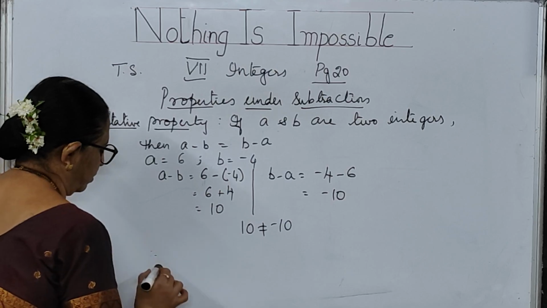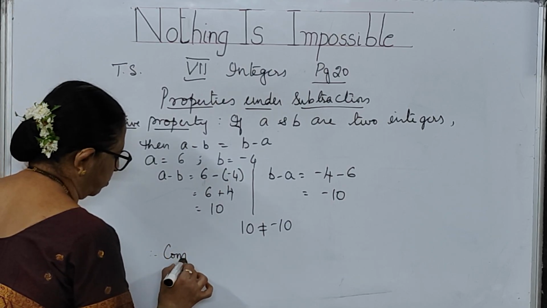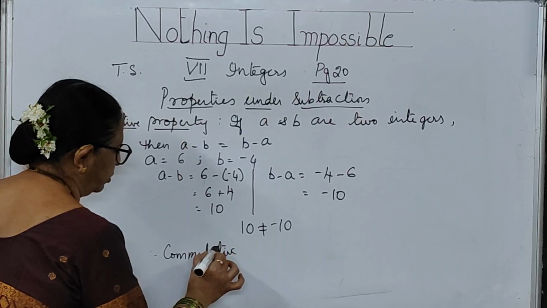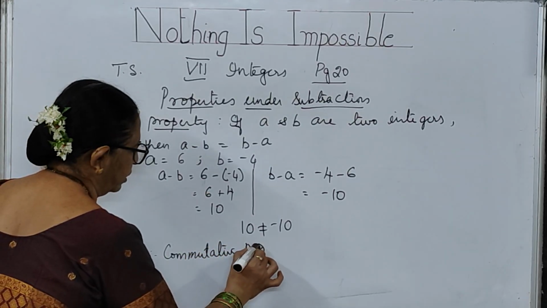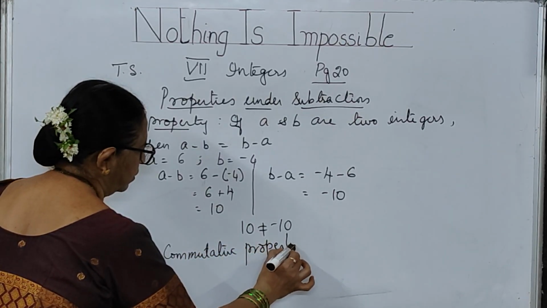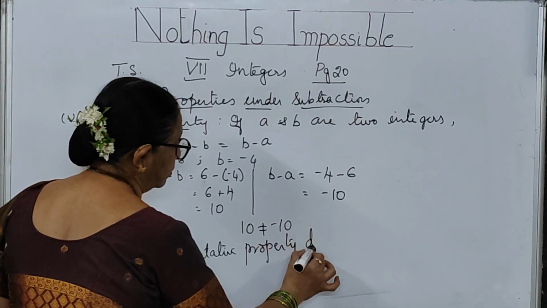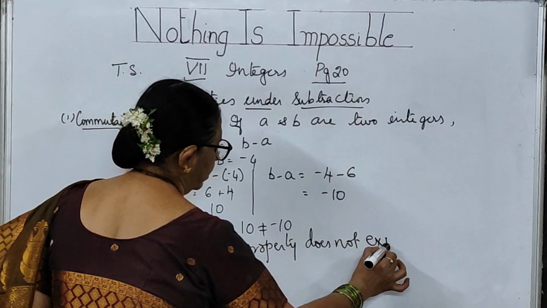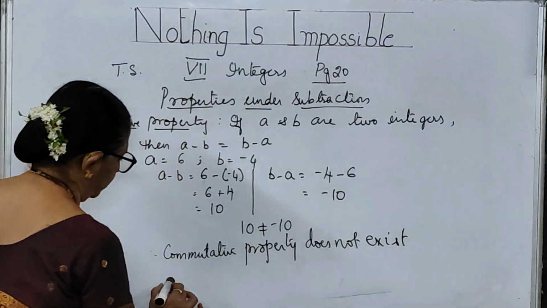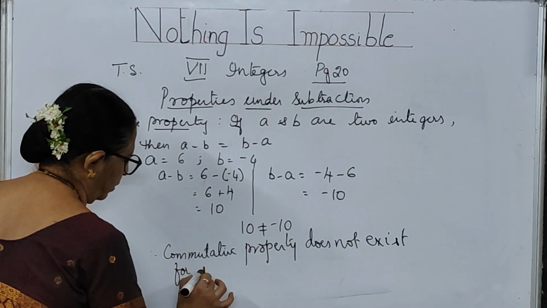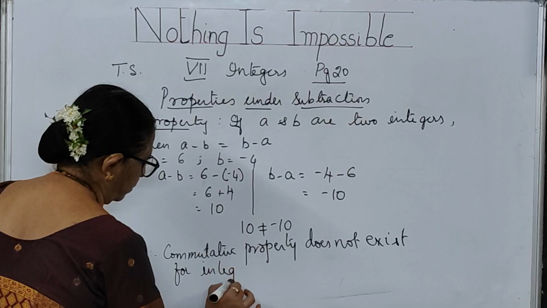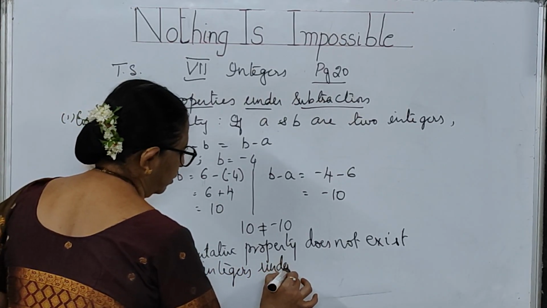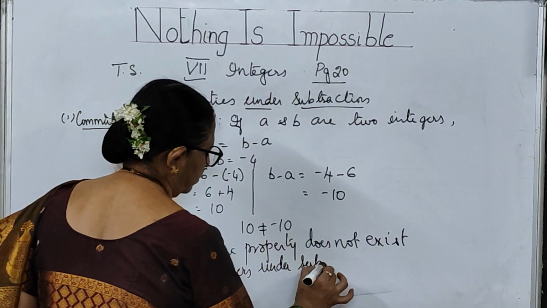Therefore, commutative property does not exist for integers under subtraction.